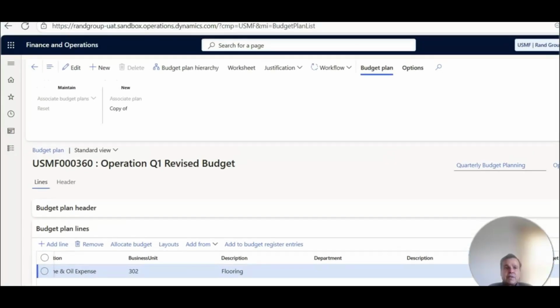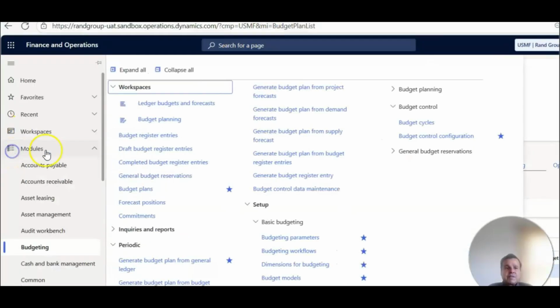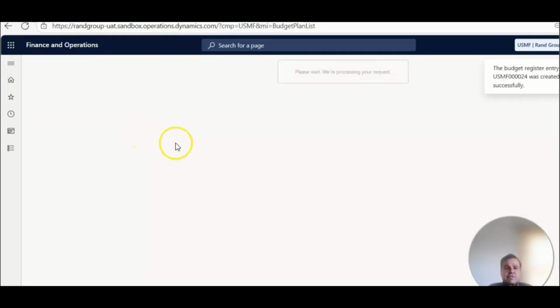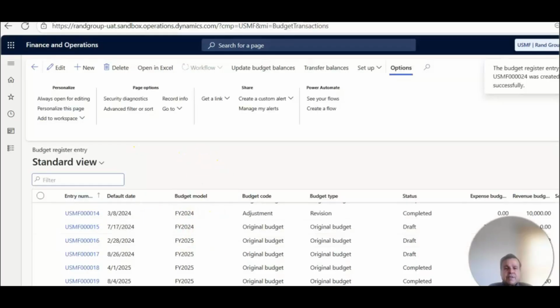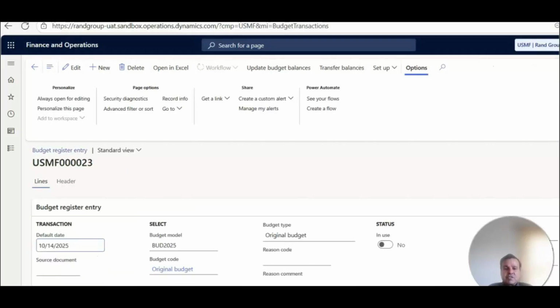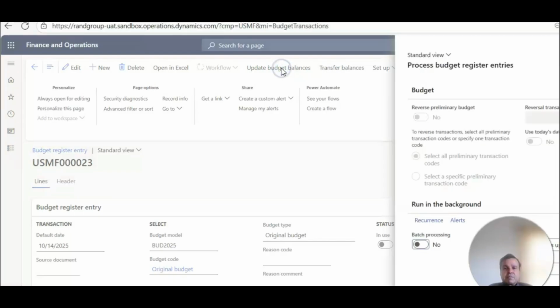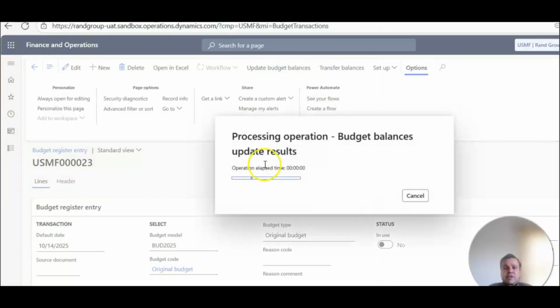Let's go and review that budget register entry. So here's where our budget register entry is. 23, 24 created. I did it twice, so it showed up twice. But the idea is you take this budget register entry, and you will see that the final $850 that the CFO approved is over here. Once the budget register entry looks good, you can update the budget balance. This is going to then create the budget within D365 Finance and Operations.